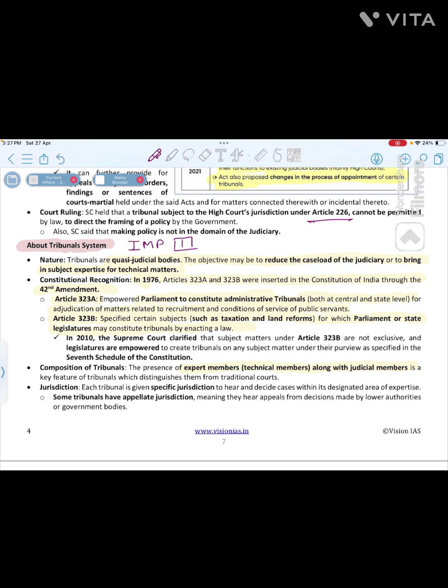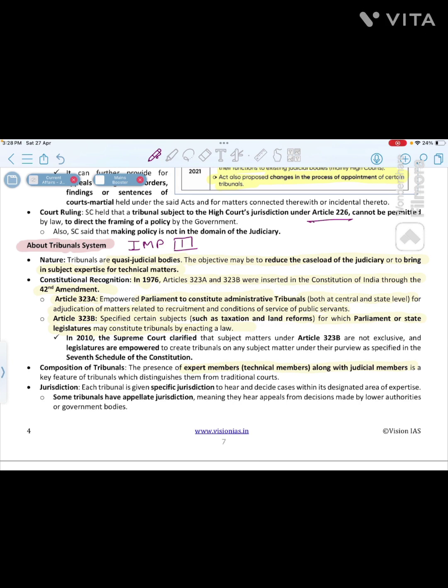About tribunal systems, a full question can also come in the mains. How can we write it? Tribunals are quasi judicial bodies. They are not completely judicial bodies, so they are called quasi judicial bodies. What is the objective?